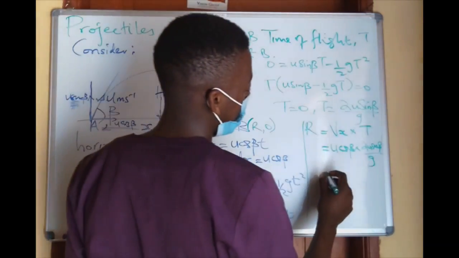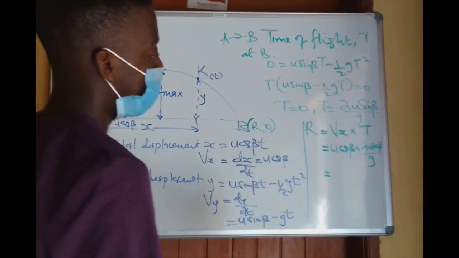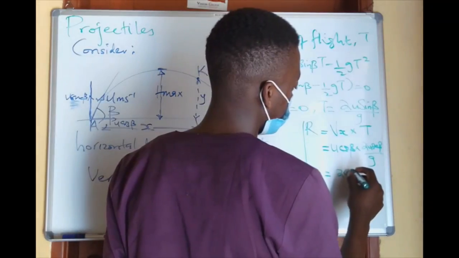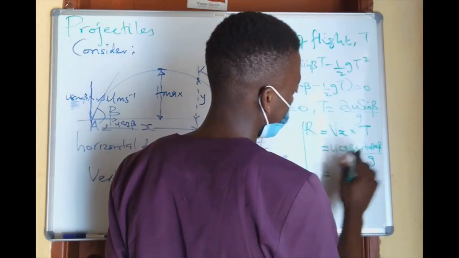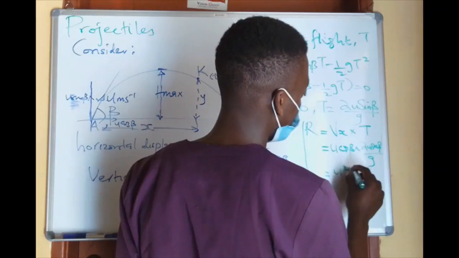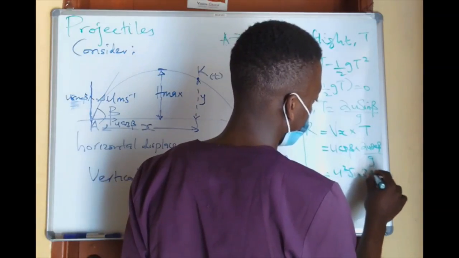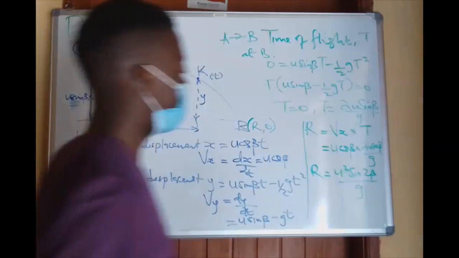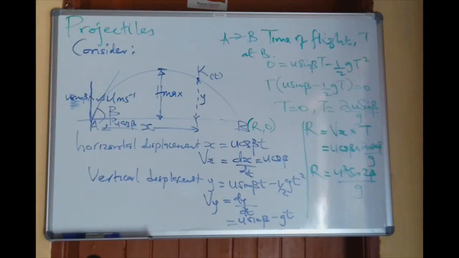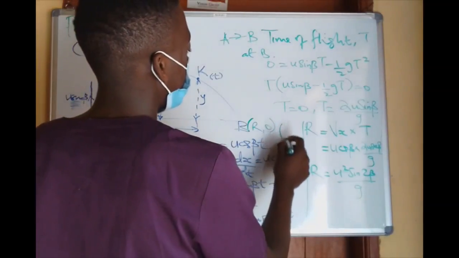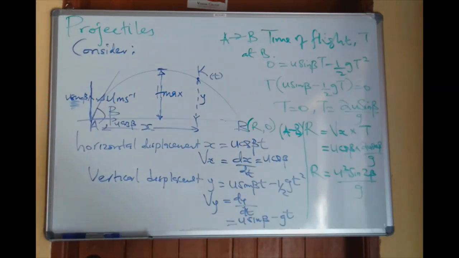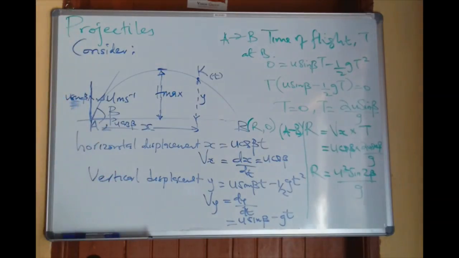Therefore, going to the trigonometry, we shall have u squared sine 2 beta over g. And this is our maximum distance, R, the distance covered from A to point B. X was just the horizontal displacement of the particle at any time t. You get it? Okay.